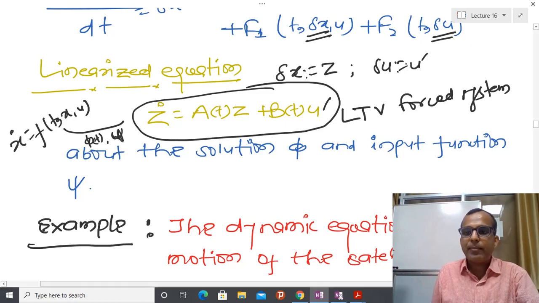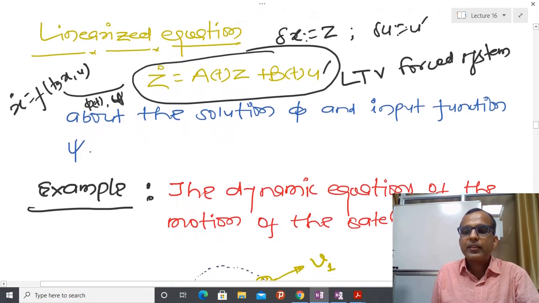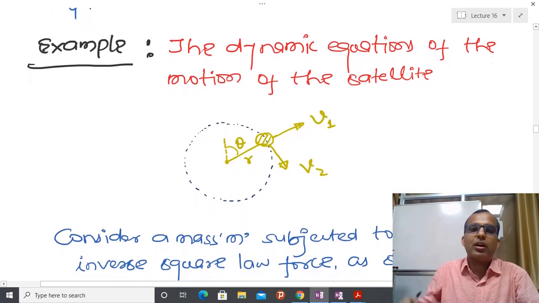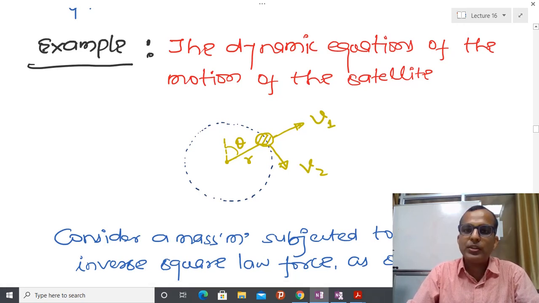So the first example I have taken is because you all are well aware that a geostationary satellite has several uses. So first I am going to tell you how a control system is going to help in order to maintain a satellite in a given orbit.